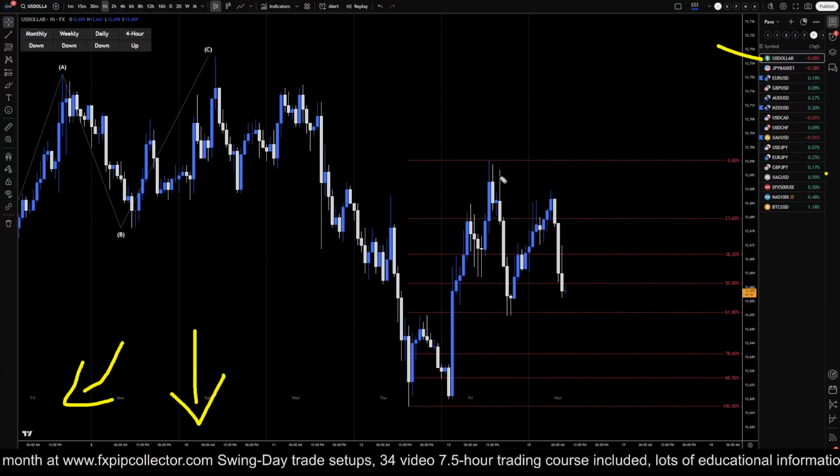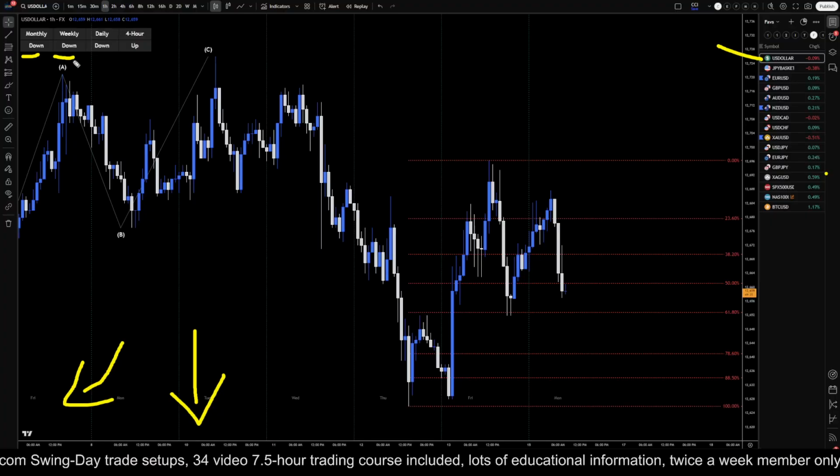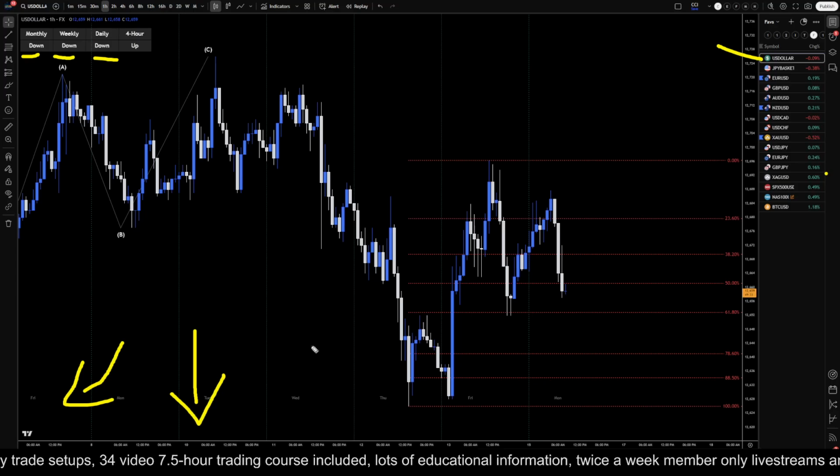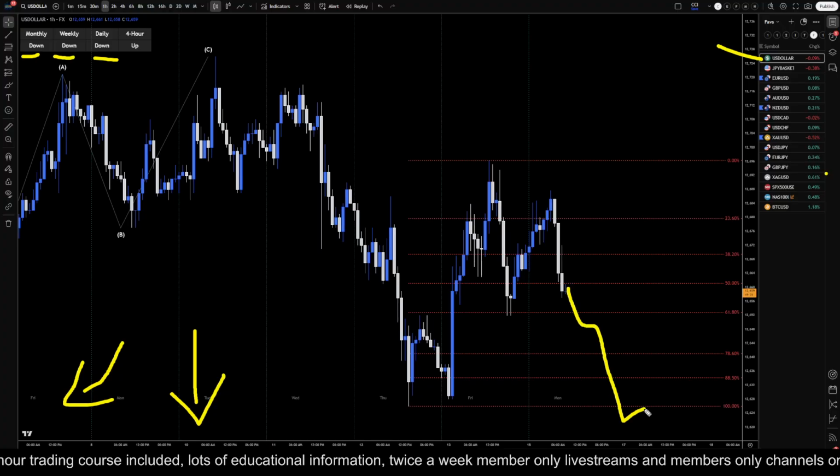So anyways, the US dollar is definitely drifting down right now. We need to keep in mind that the monthly, the weekly, and the daily are all down. That means that anything we see to the upside could possibly be nothing more than a pullback to the downtrend. And there's always a chance that it just keeps on going down.